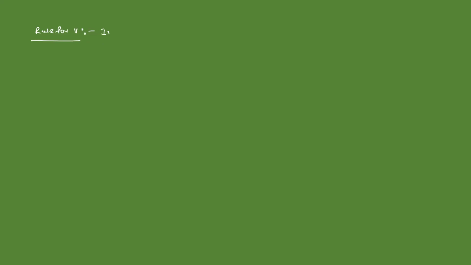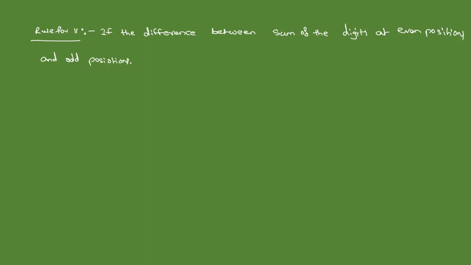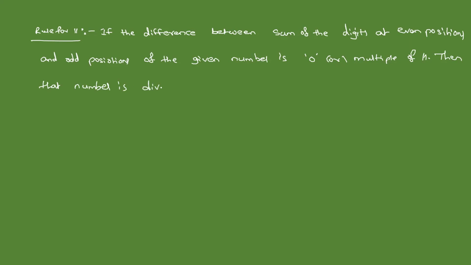If the difference between the sum of the digits at even positions and odd positions of the given number is 0 or a multiple of 11, then that number is divisible by 11.